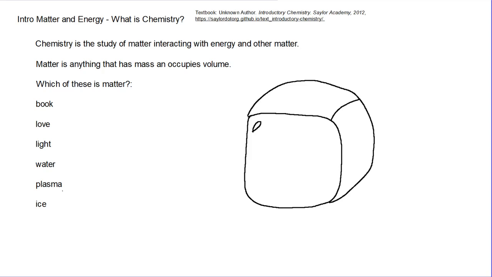I assume that you've learned biology before, and basic science before. So many of the things that I'm going to say are things you've already learned, and they are present in this textbook, Introductory Chemistry by the Sailor Academy, published by the Sailor Academy.